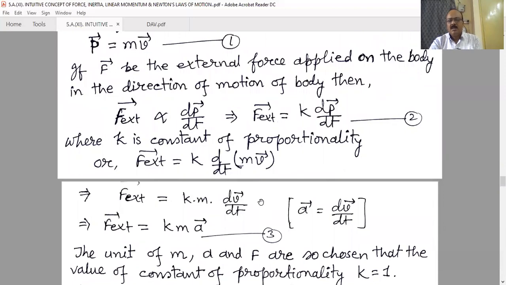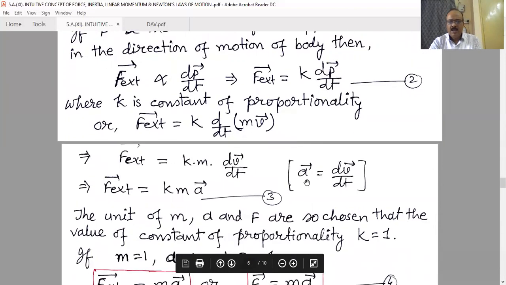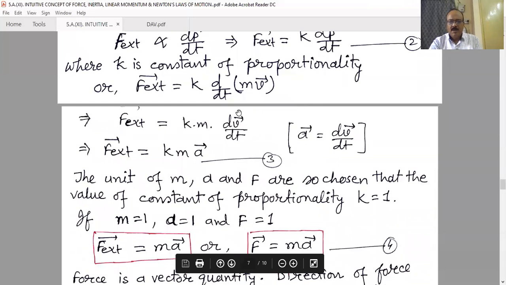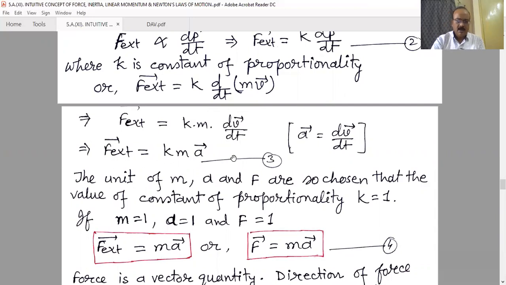Here we are considering the mass of the object to remain unchanged, so mass is constant, and therefore we get K into m dv/dt. And we know dv/dt is nothing but the instantaneous acceleration at that moment, that is the a vector. Ultimately, from the second law, we have F external equal to K into m into a vector.